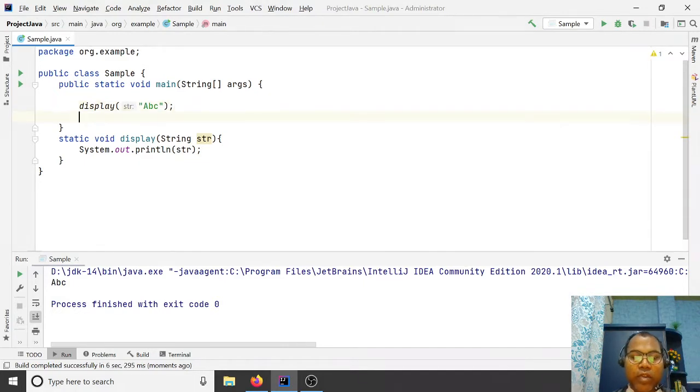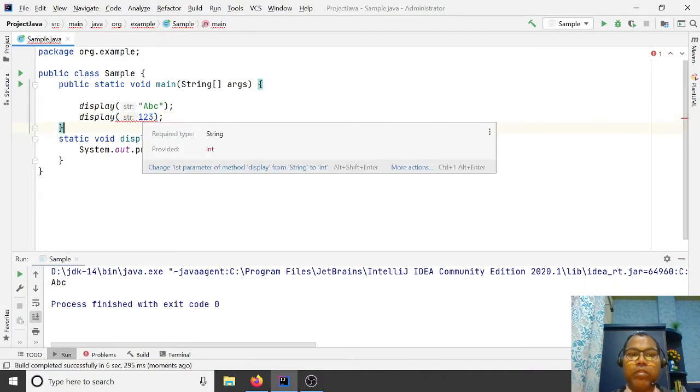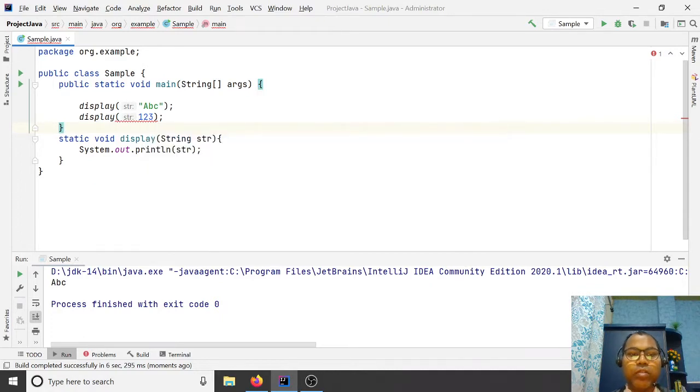If I want to display a number, let's say I pass a number here. Is it working? No. It says the required type is string. This method takes input as a string, but you are passing an int. It's problematic. So how did we solve it before generics?